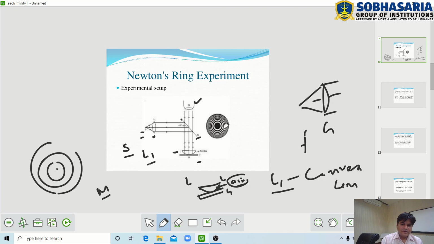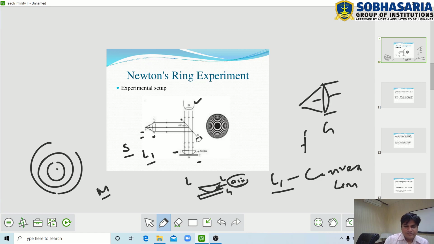In this interference pattern of Newton's ring, alternate dark and bright Newton's rings are formed. Now the reflected beams from the top and bottom surface of the air film are superimposed in two ways.